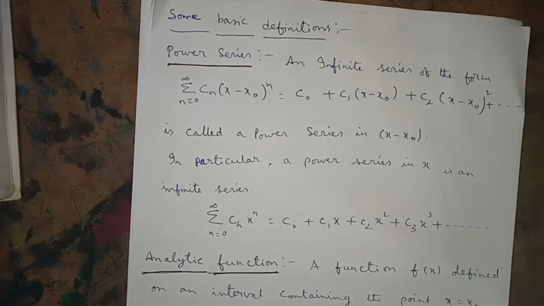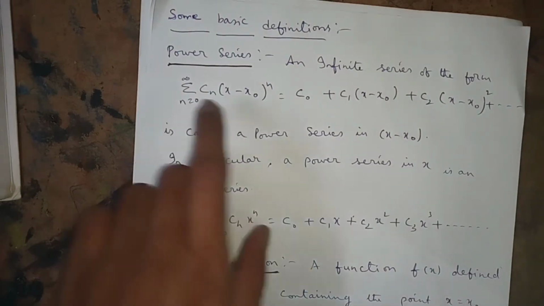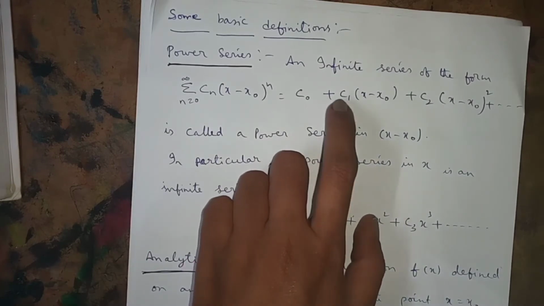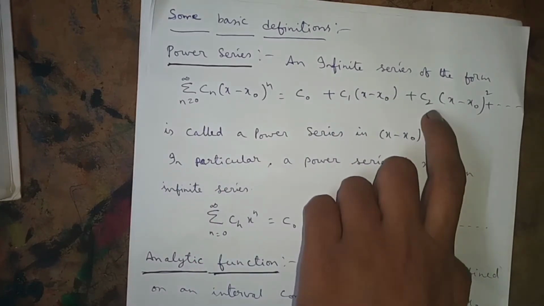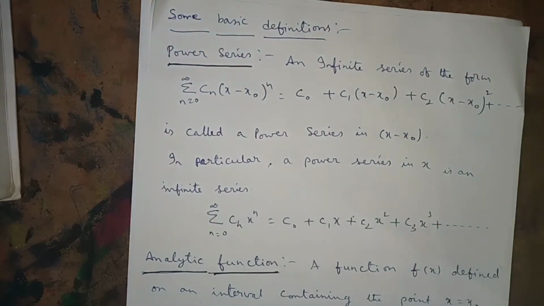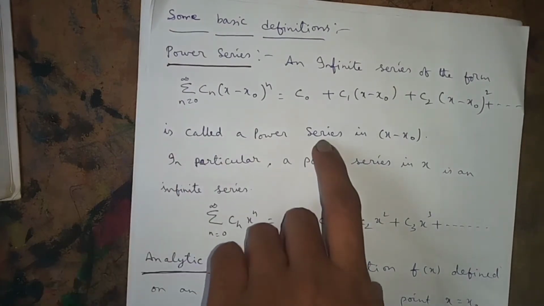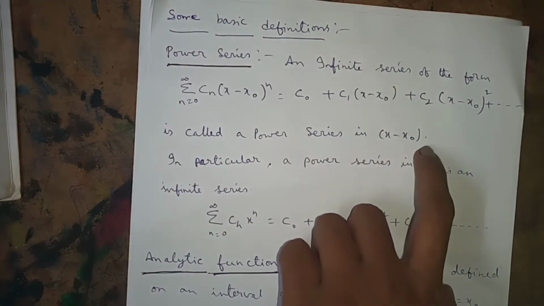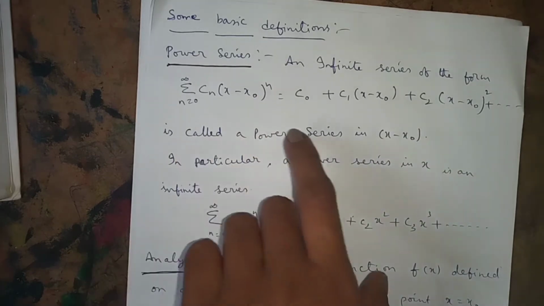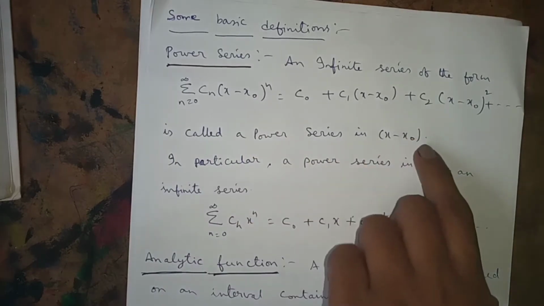Now, power series. An infinite series of the form sigma n equals 0 to infinity Cn into (x minus x naught) whole to the power of n. If you expand the sigma, putting n equals 0, the first term you will get is c naught plus c1 into (x minus x naught) plus c2 into (x minus x naught) whole square plus c3 into (x minus x naught) whole cube plus, and so on. This is called a power series in terms of x minus x naught, or a power series about x equals x naught.